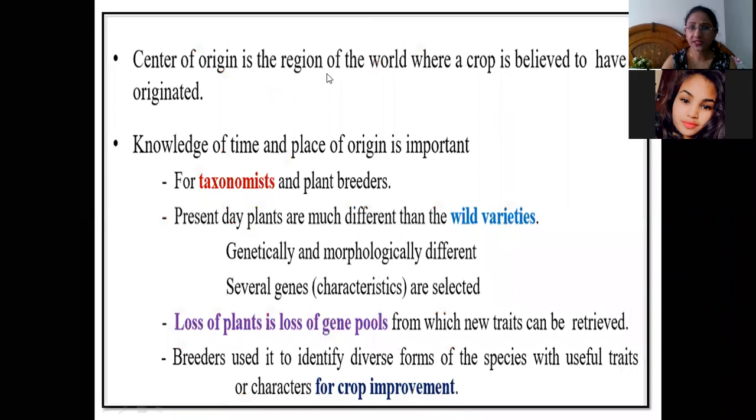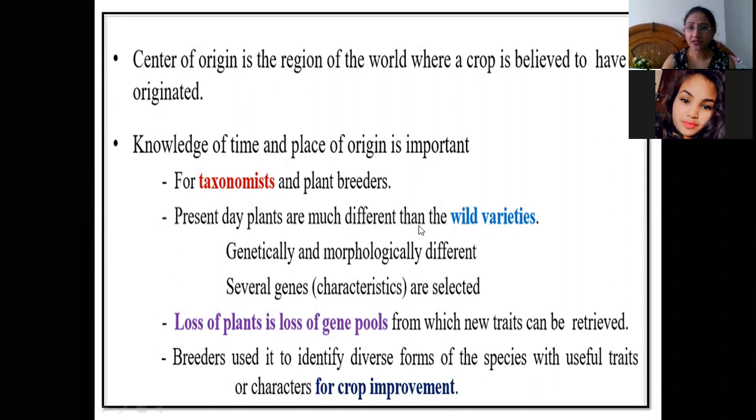Now, the center of origin is the region of the world where a crop is believed to have originated. This you know. Center of origin is that particular area which we believe may be the center of origin of a particular crop species. And the knowledge of time and place will also help the archaeological and botanical explanation about a particular crop species, about the evolution of that crop. So it will be helpful for taxonomists and plant breeders.